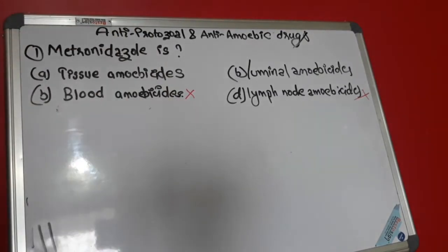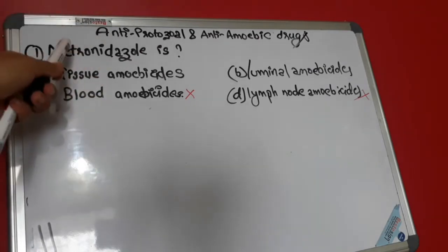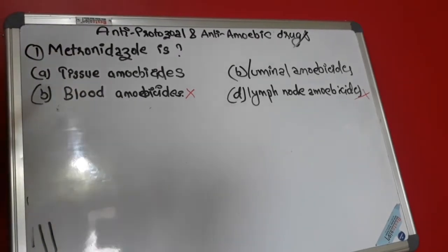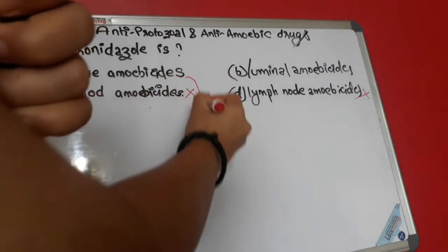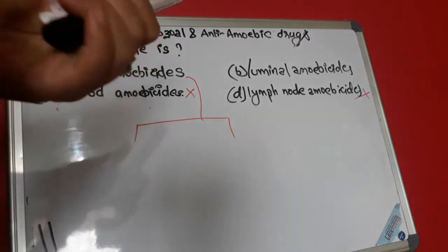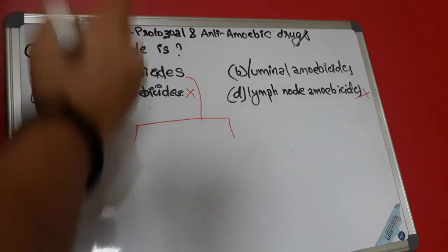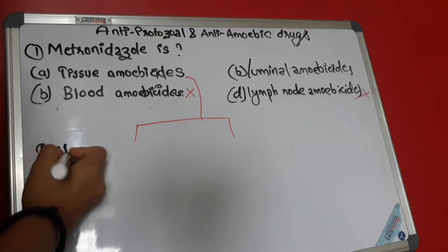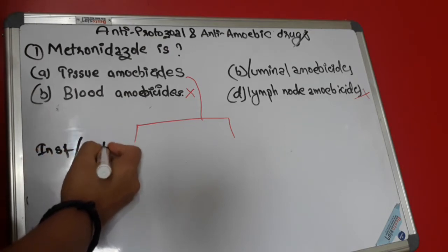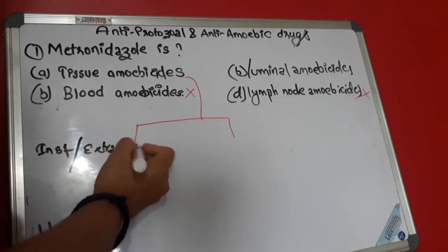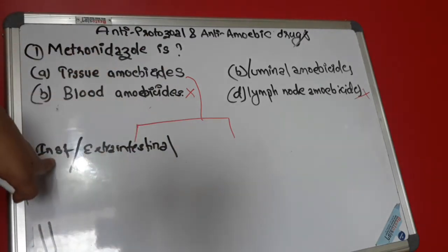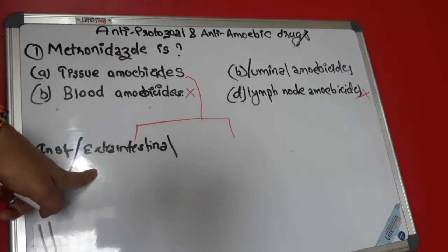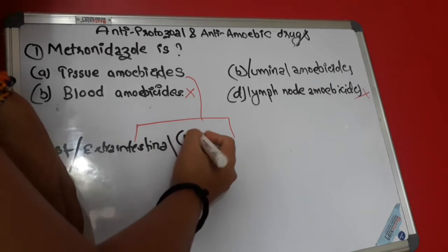Now let us go further into the tissue amoebicides. In the tissue amoebicides you have two further classifications: intestinal and extraintestinal. It means whether the amoeba is inside the intestine or outside the intestine, which is also known as mixed.